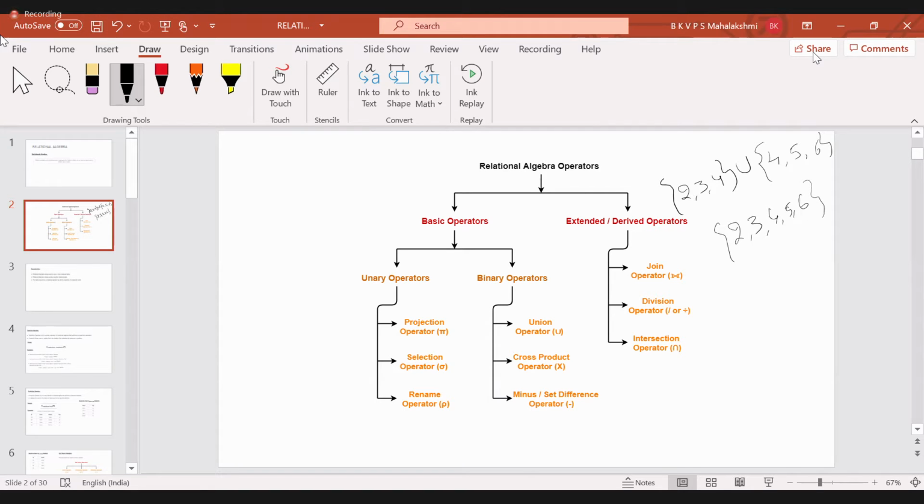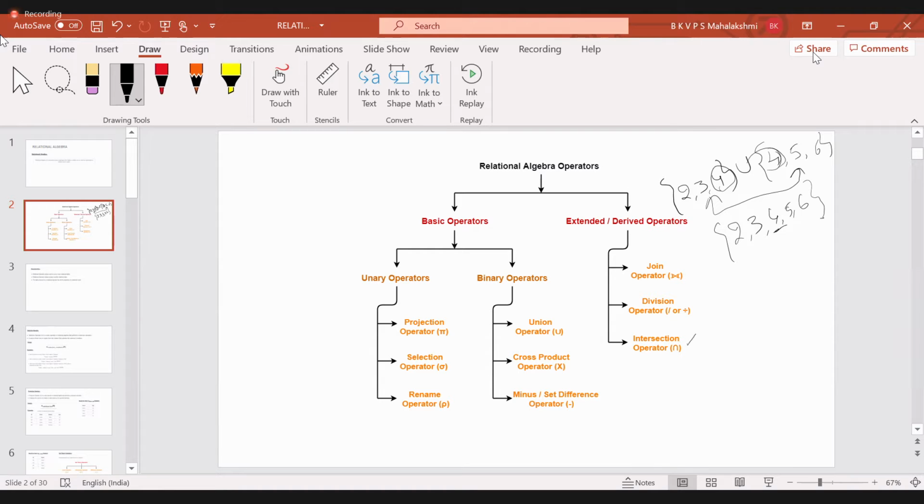It combines all the values and produces one particular set. Remember one thing: repeated records will not be repeated again. It takes just the unique ones only, even though we have two records which are the same. If you perform the union operation, you'll get the record only one time. So this is union.